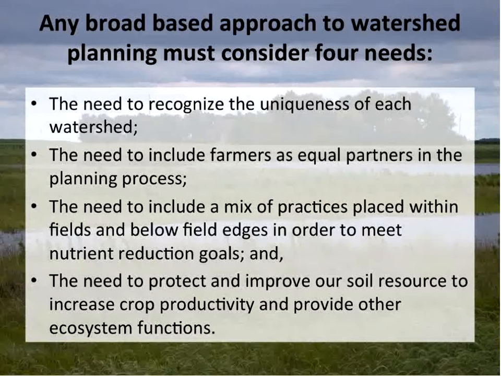First, each watershed is unique. I think we all recognize this. There are no two watersheds that are alike. The other piece that's really important is to include landowners and farmers as partners in the planning process. We need to be able to do that. The third piece is that we know there's not going to be a silver bullet out there. We're going to need a mix of practices. We need practices applied within fields and down below fields, right to the riparian zone, to be able to meet our water quality goals.